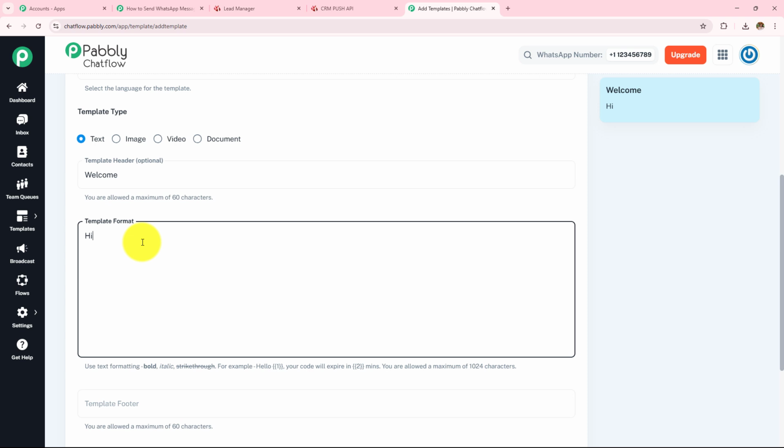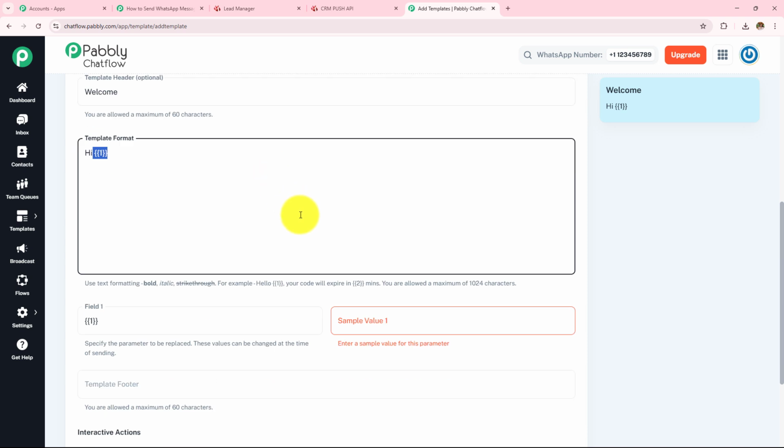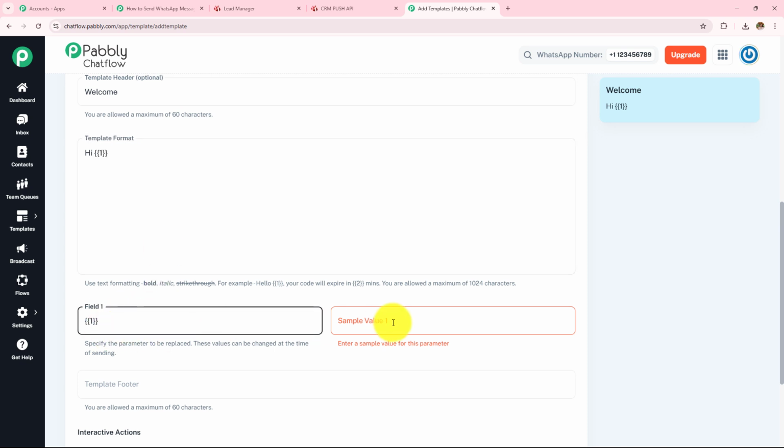So I have to draft the message in the way that I want to send to my customers. So let's say the message is hi, and then I'm going to add a custom variable. This custom variable I have entered is for the name of the lead. So whenever I receive the name of the lead, this custom variable will be replaced with that name of the lead. Now when I add this custom variable, I also have to provide the value for this.